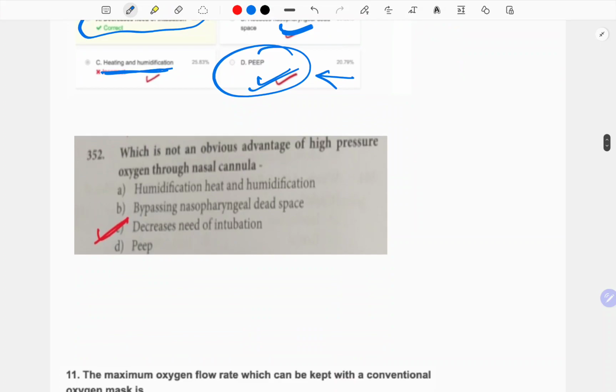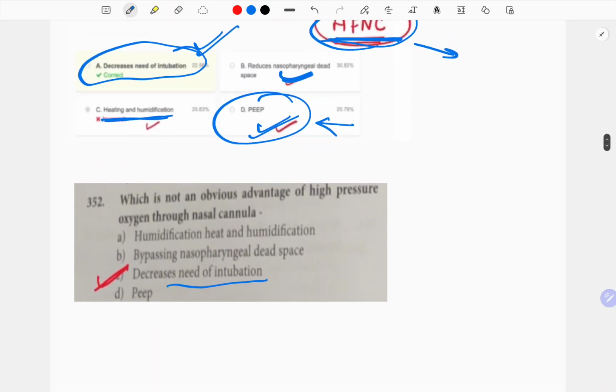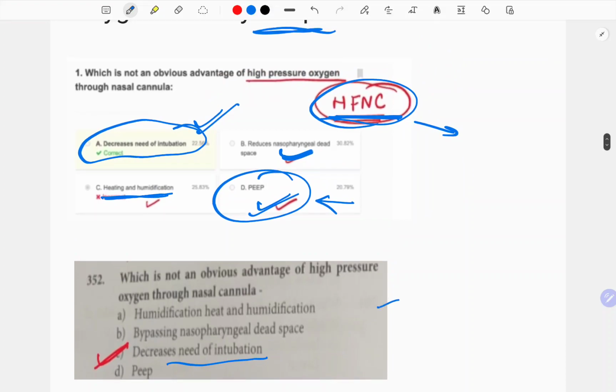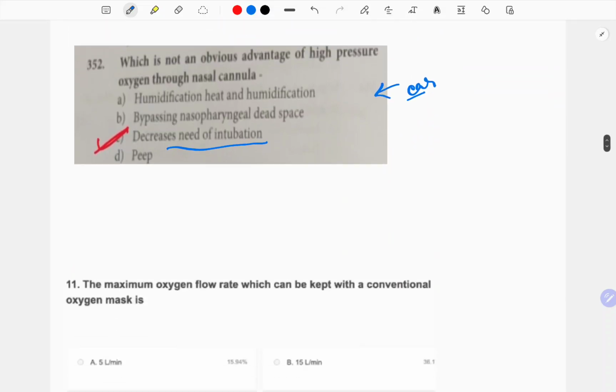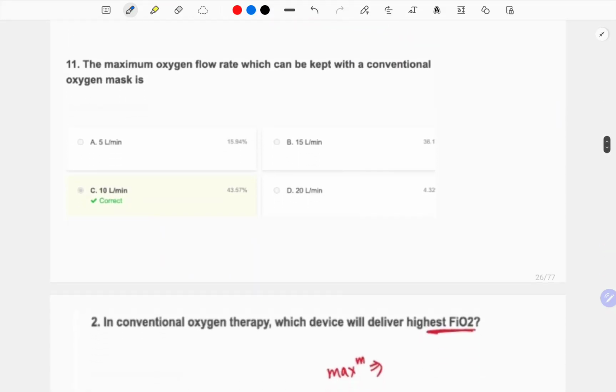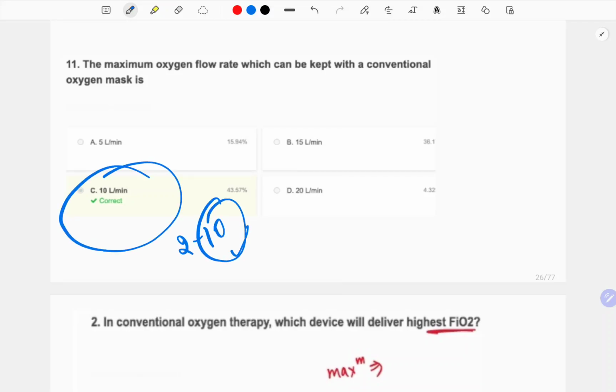Next is which is not an obvious advantage of high pressure. See again, decreased need of intubation. I have clubbed these together because this was asked earlier and was asked again recently. The maximum oxygen flow rate which can be kept with a conventional oxygen mask is 2 to 10, so 10 is the maximum.